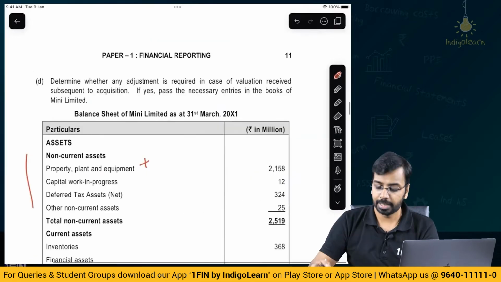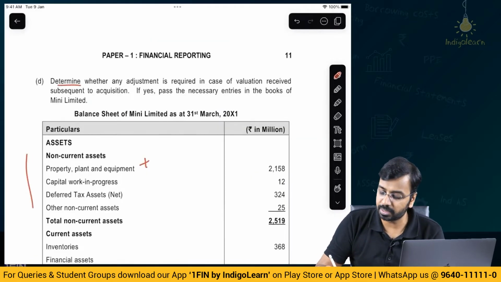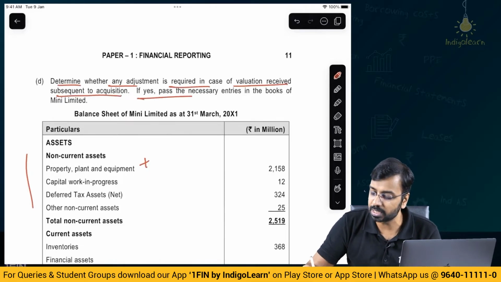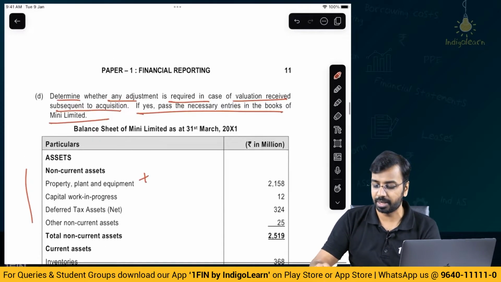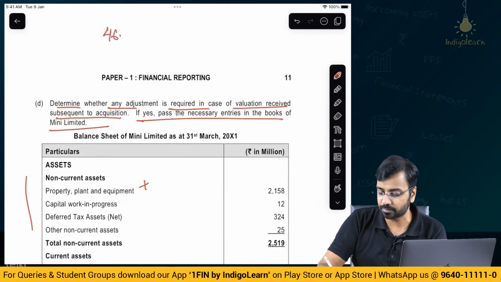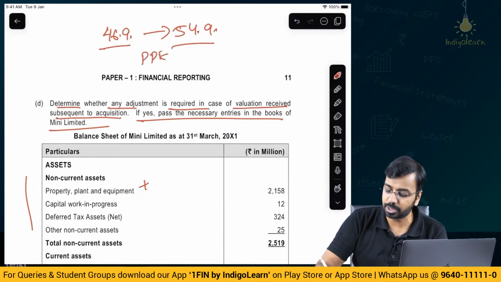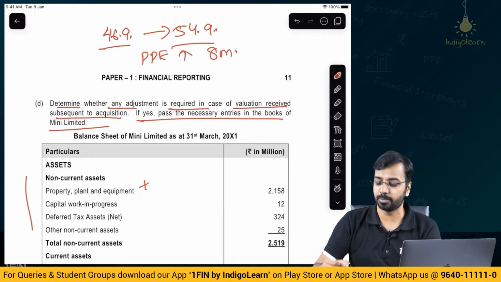Okay. Now coming to the last part: determine whether any adjustment is required in case of valuation received subsequent to acquisition. If yes, pass the necessary journal entries. Initially when we acquired, we said valuation is 46.9. Now this has become 54.9. What happens because of this? My PPE valuation increases by 8 million.